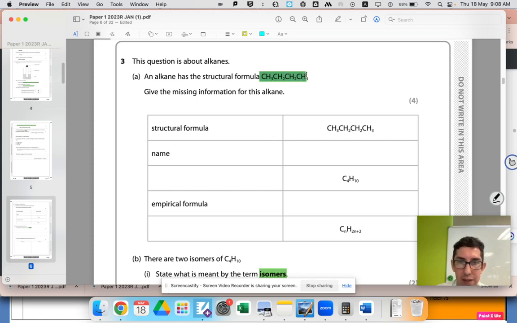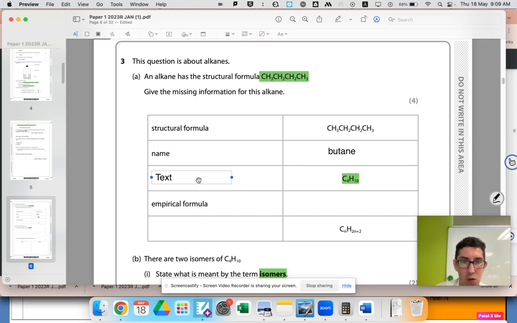Okay, so we can see there's 4 carbons, 10 hydrogens. So what's the name for 4? We know meth, eth, prop, but. 4 is but, and it's an alkane, so it's going to end in A-N-E. So it must be called butane. And then we've got structural formula, name, and then what's this formula here? C4H10. You can see they've taken the 4 carbons and put a little 4 there. What type of formula is that? Well, that's called a molecular formula.